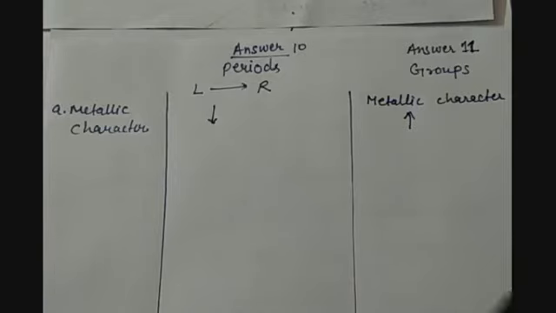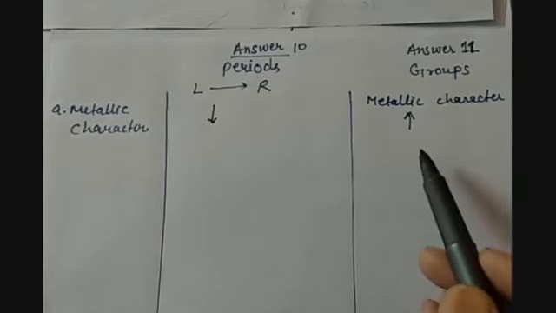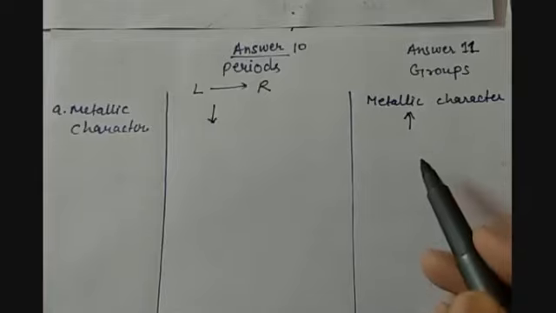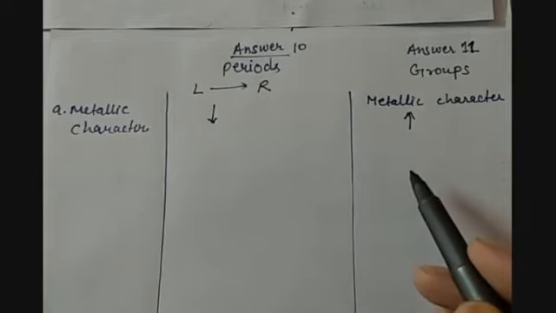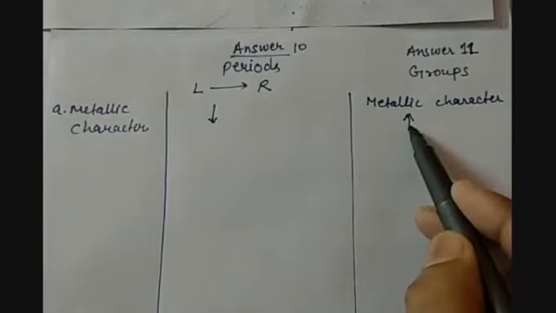So the last electrons will be in the higher energy levels, and accordingly the nuclear force of attraction will be very less. So it is very easy to lose electrons as we go down in the group. So the metallic character will increase as we go down in the group.